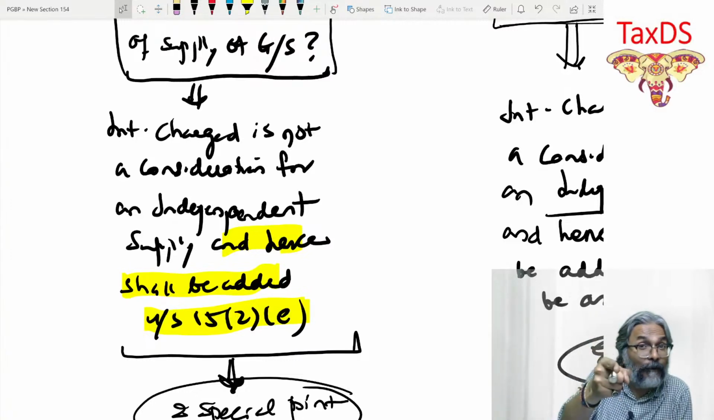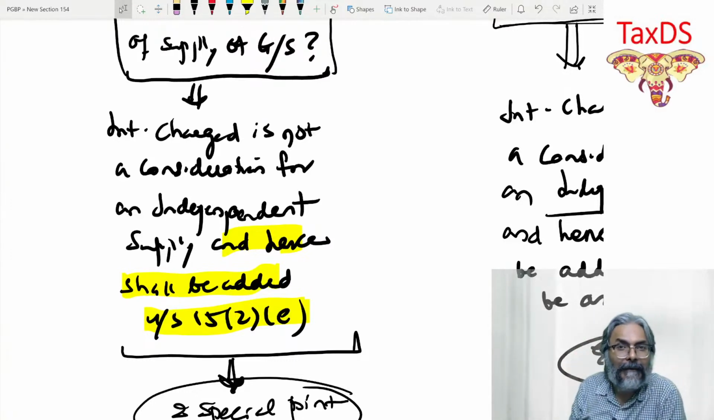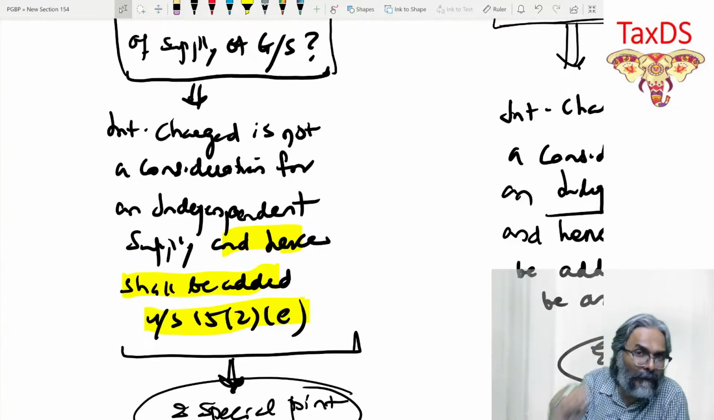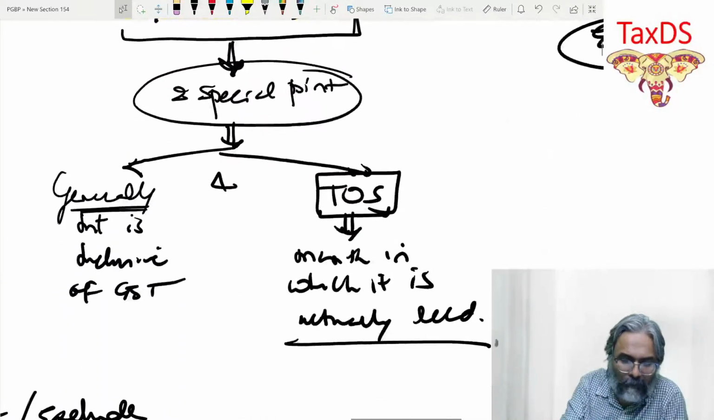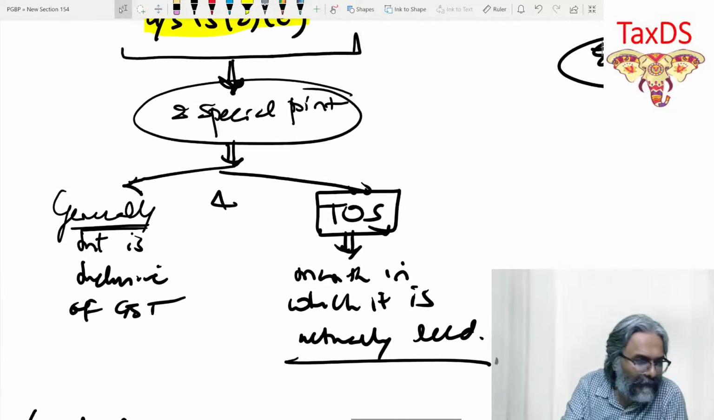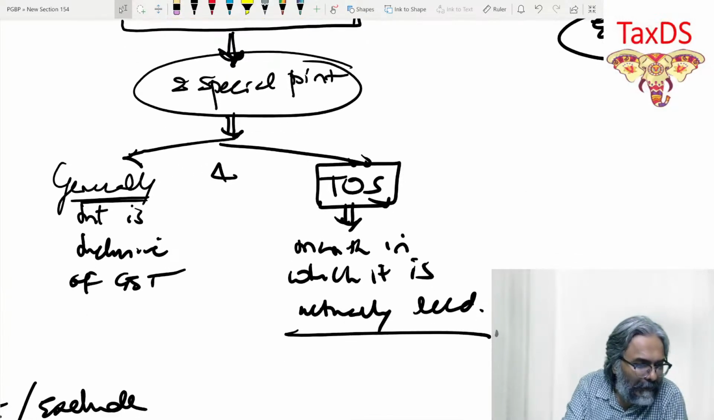So for that I told you there is a time of supply. And what is the time of supply? For the interest on delayed payment, the time of supply would be when it is received. That is special point number one. So two special points are there, students. Please write the two special points. First special point, students: generally interest is inclusive of GST.